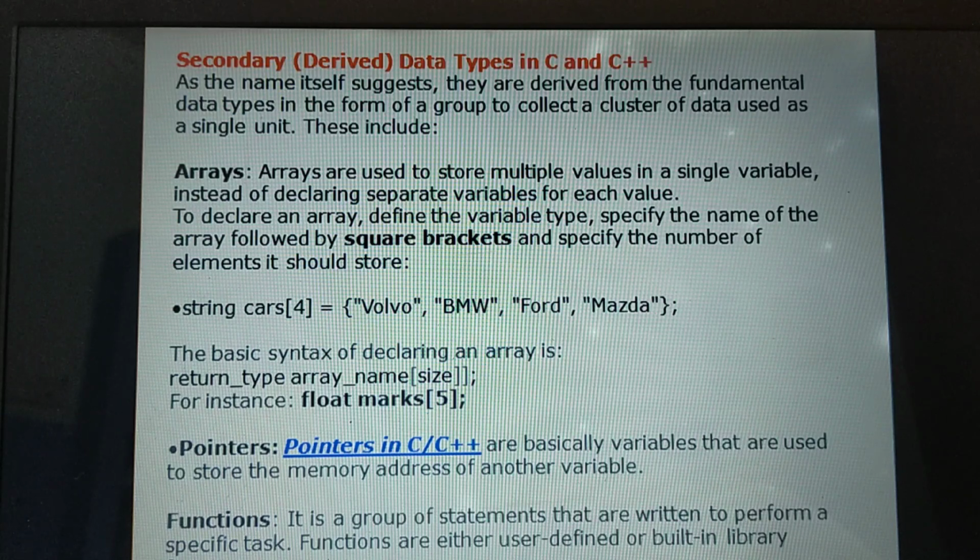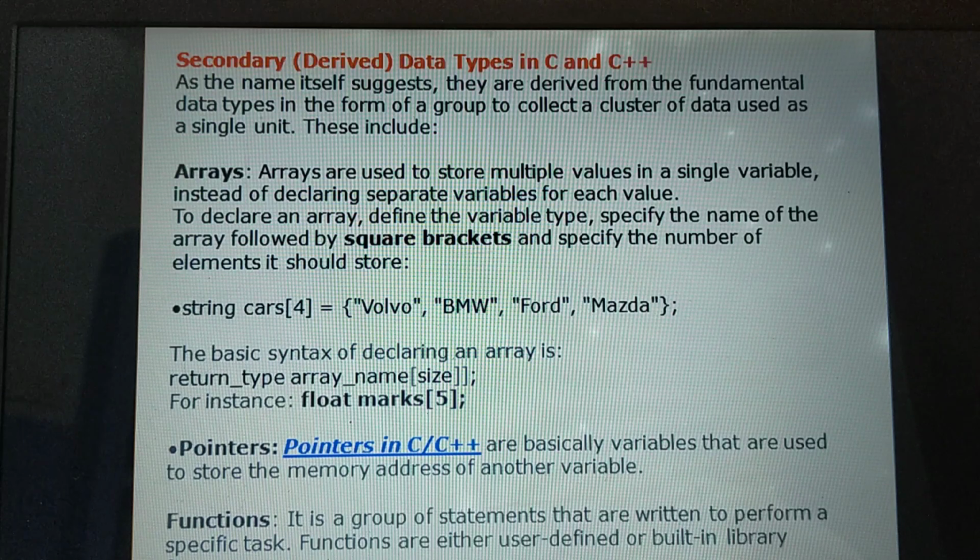This is the basic syntax for declaring an array: type, array name, size. For example, marks within square brackets 5. Here the array name is marks. Then how many marks can we give? The total number of marks is 5, so 5 elements we can give. The type of the array is float. In such a way we can declare and initialize the array. These are the secondary data types.